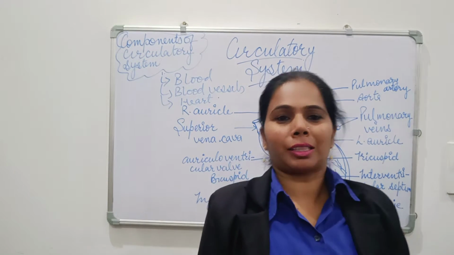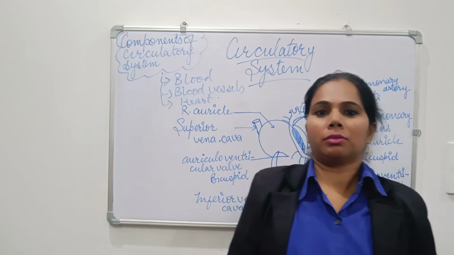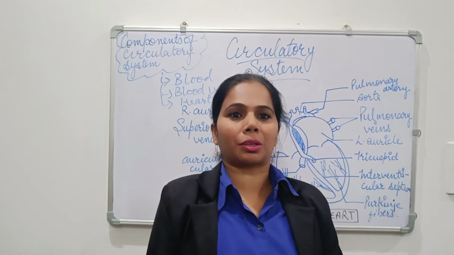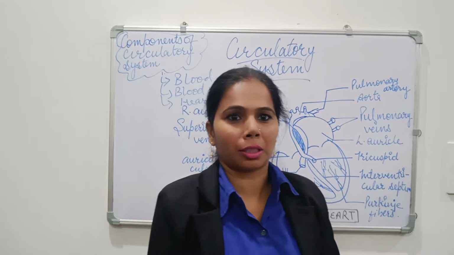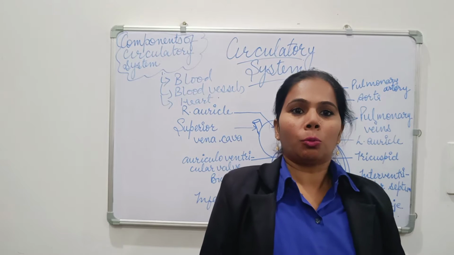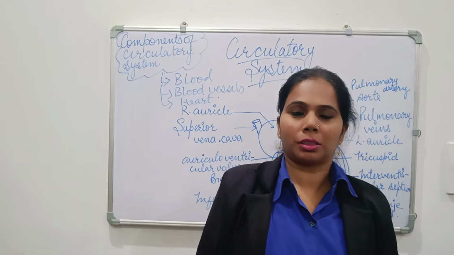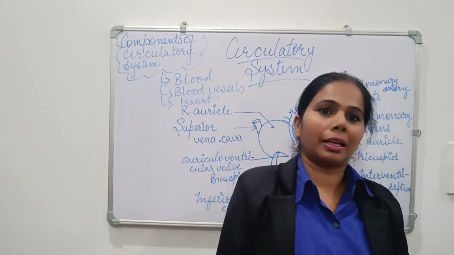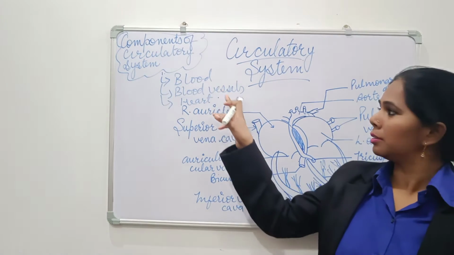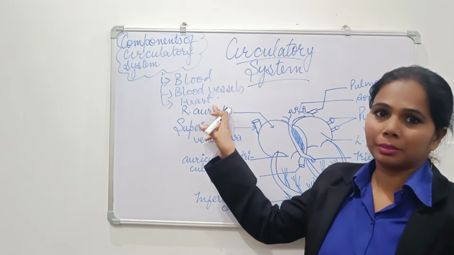Today I will explain about the circulatory system. What do you mean by circulatory system? Circulatory system is a system that circulates the fluid inside the organism's body. But today we will discuss the human circulatory system. What components make up the circulatory system in human beings? The components of the circulatory system are blood, blood vessels and the heart.